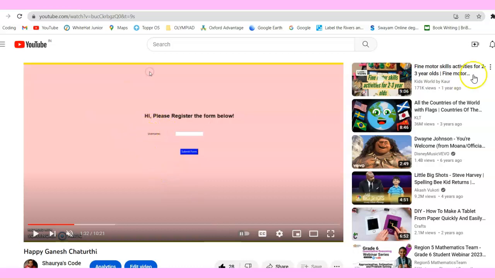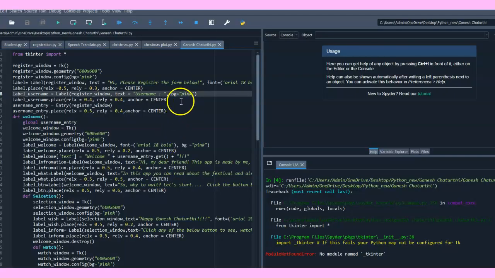You see this? Wait a minute. Let me highlight this part. This is for that thing. The next, but before this, there is a problem. It is not yet aligned. So after we align it with username.place, which aligns rel x and rel y, anchor equal to center, so that it is in center.